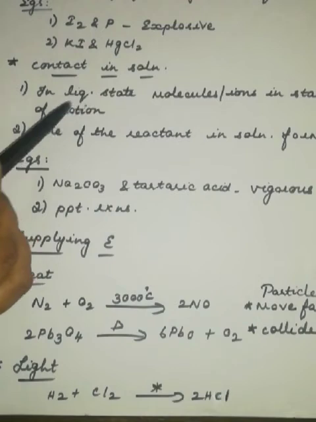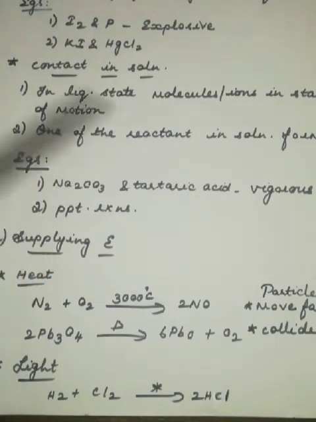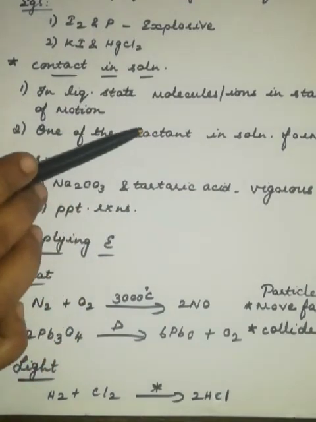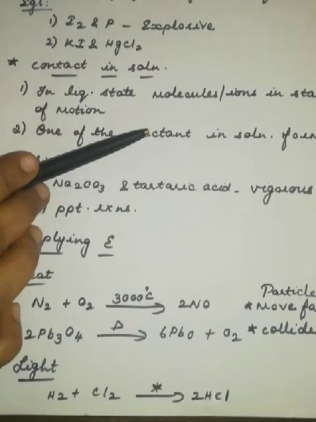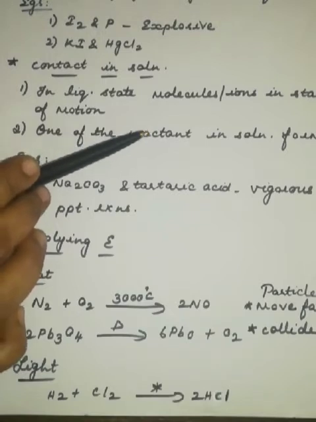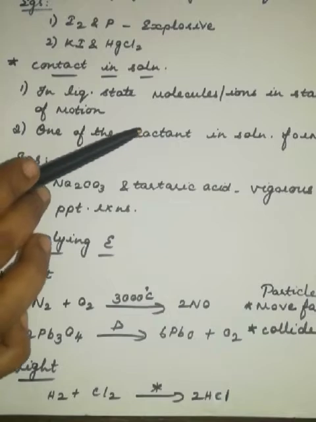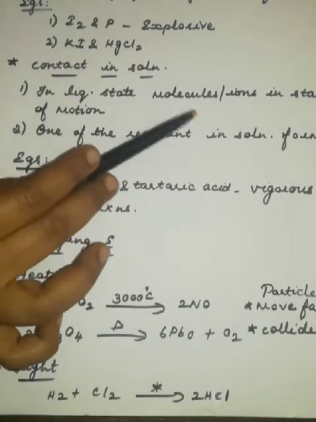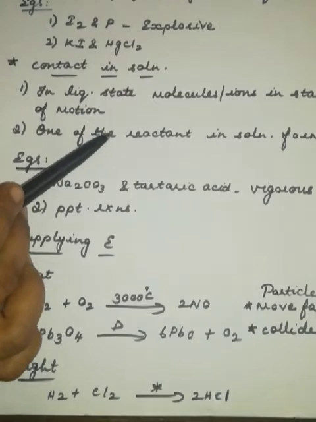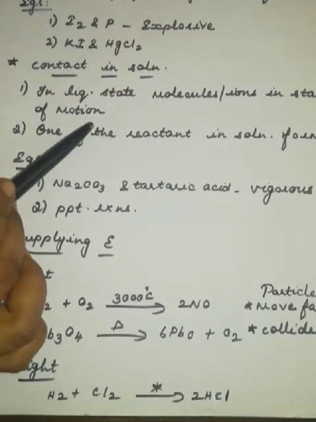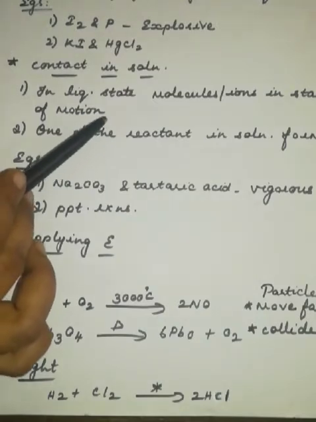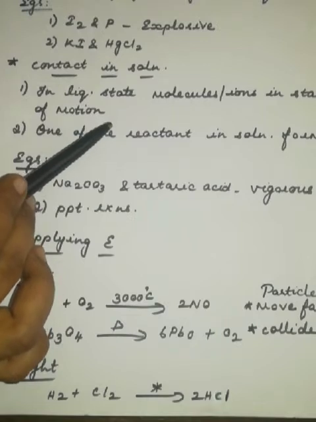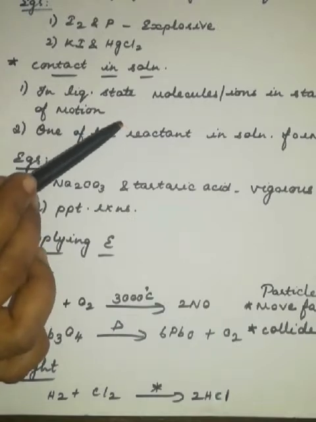Now coming to the second thing, that is contact in solution. Contact in solution, in liquid state. I told you that if the chemical reaction has to undergo, one of the reactants should be in aqueous medium state, like in precipitation reactions. In this aqueous state, the molecules and ions will keep on moving. They are in a state of motion if it is in liquid state. In solid state, it is not possible.